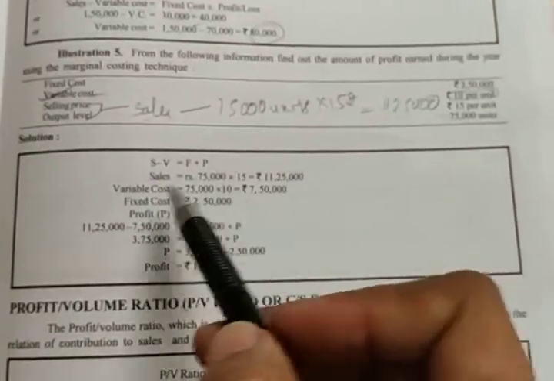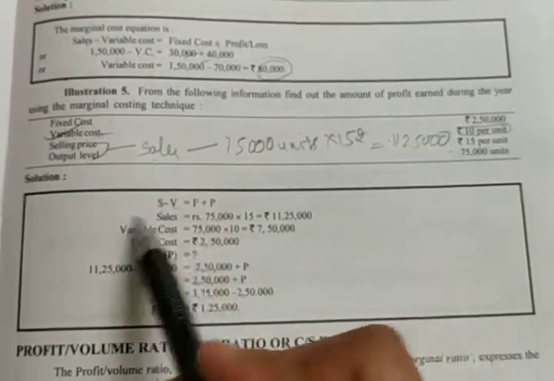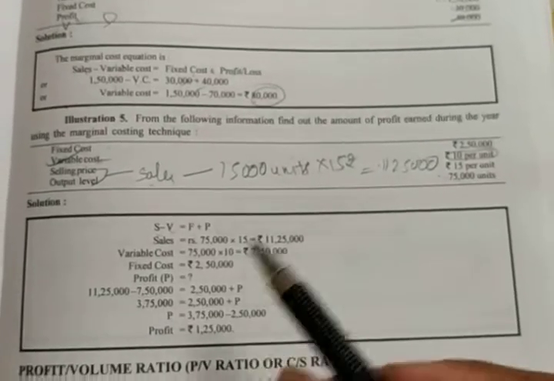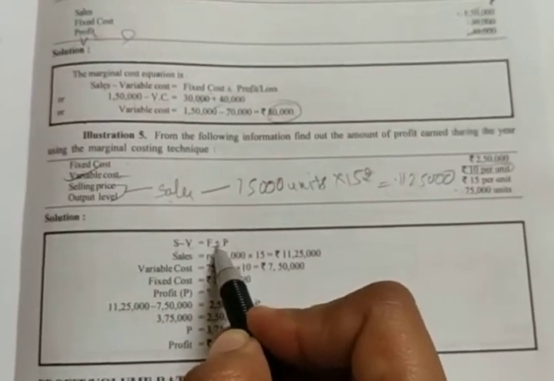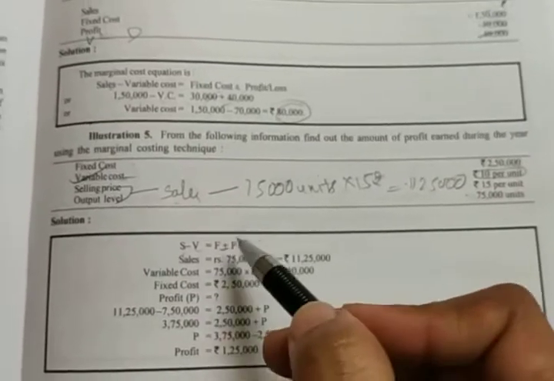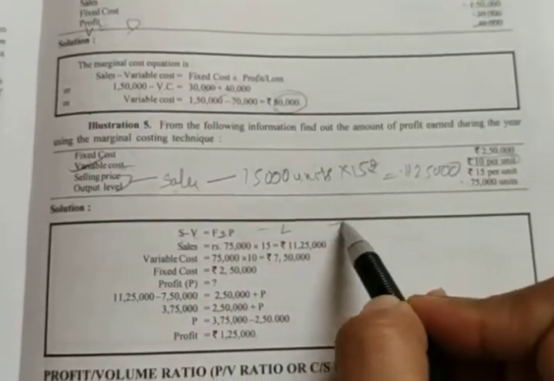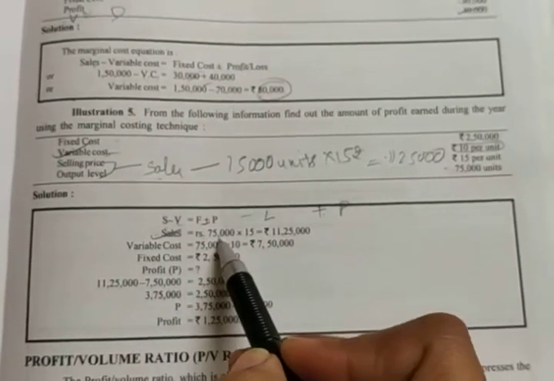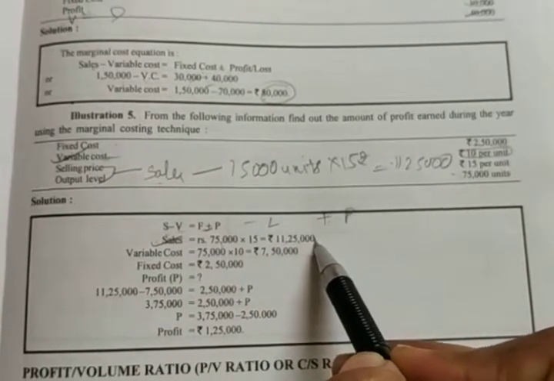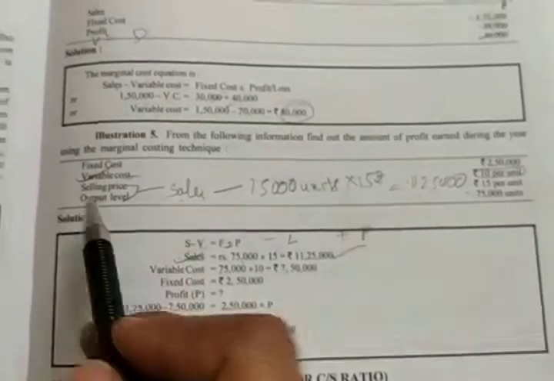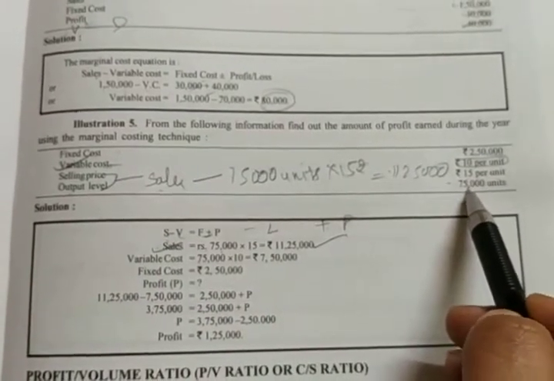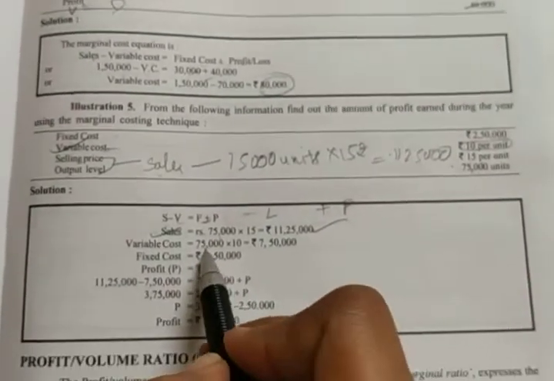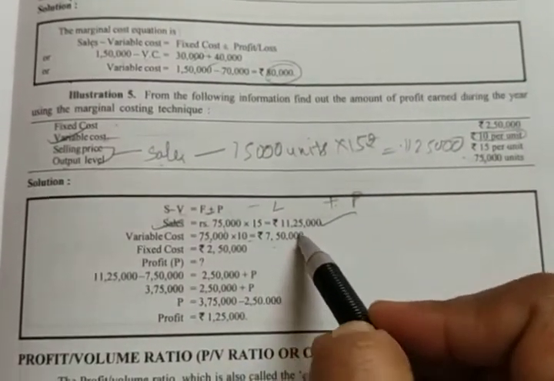So see over here they have done S minus V equal to F plus P, that is because it is a profit or loss. It can be anything. So in the end we will come to know whether it's profit or loss. If it came in negative, then it is a loss. If it came in positive, then it is a profit. So we need to calculate the sales, that is rupees 75 into 15, that is we got 11,25,000. Again for variable, we need to take the output level, that is 75,000 units into variable cost. What is variable cost per unit? They have given 10. So 75,000 into 10, that is 7,50,000.